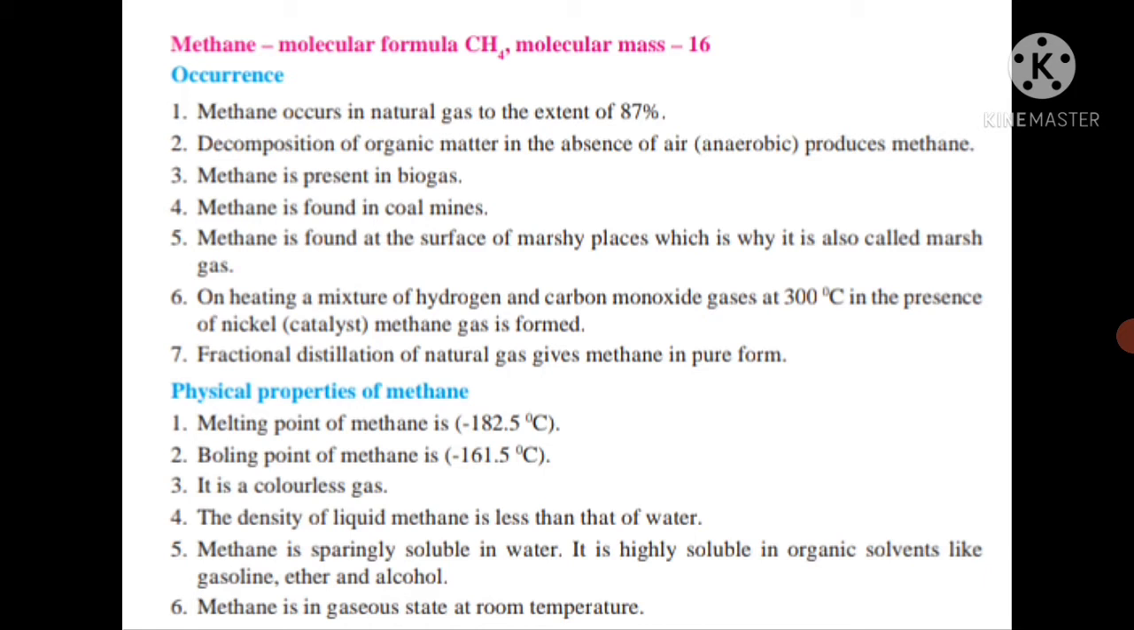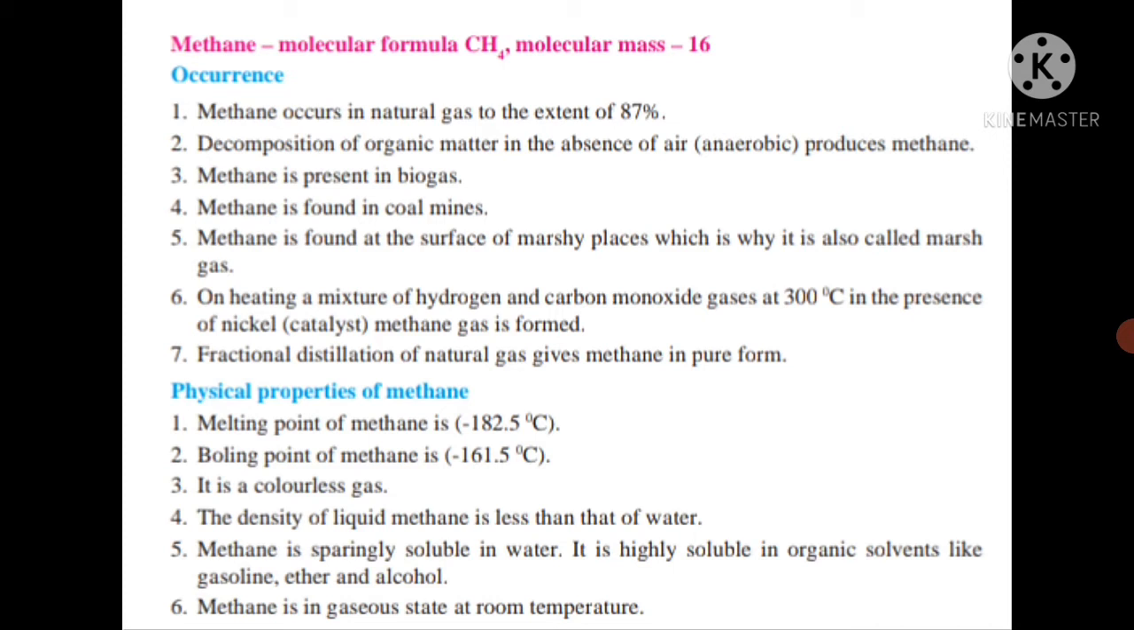On heating a mixture of hydrogen and carbon monoxide gases at 300 degrees Celsius in the presence of nickel as a catalyst, methane gas is formed. And fractional distillation of natural gas gives us methane in pure form.